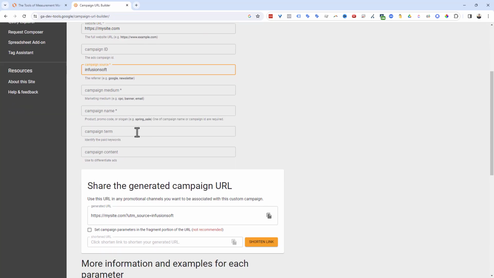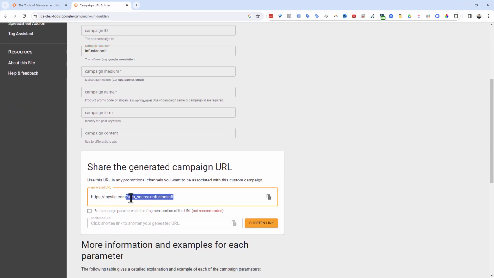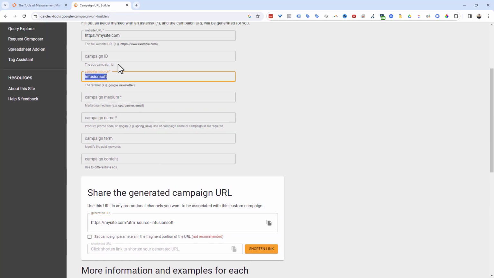Now watch what's happening down here. Right at the very bottom, you see it's automatically building my link, which is why they call this a UTM builder, URL builder. So here's my little website that I put on there, and then I'm just adding in utm_source. It's putting in Infusionsoft. But if I was doing a Facebook campaign, I would type in Facebook, right? And you can see it automatically changes right down here.